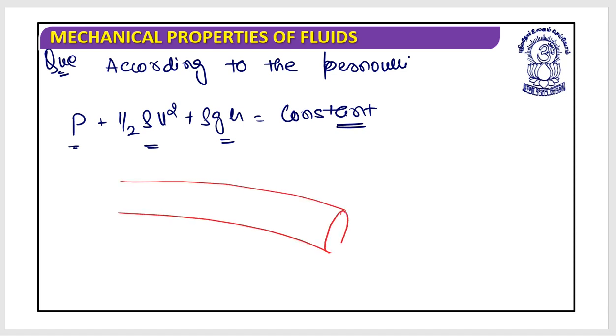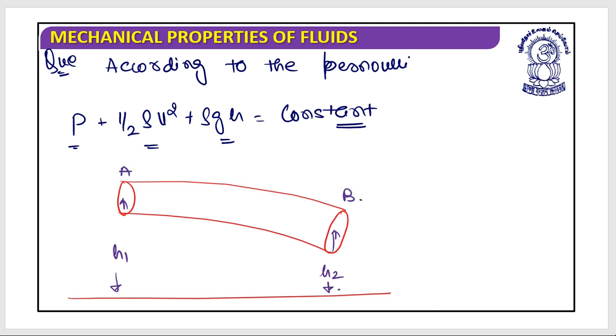This is the pipe through which a fluid has been passed. This is the ground level, and this is H1. This is H2. Let's call this point A and this point B. You don't need to do anything. You just need to write down Bernoulli's principle on these 2 points. Please write it on your pen and paper. Take 10 seconds and do it quickly.